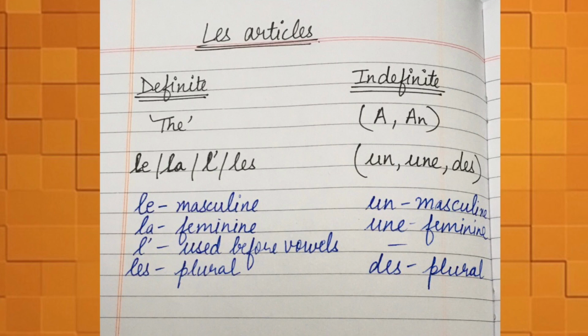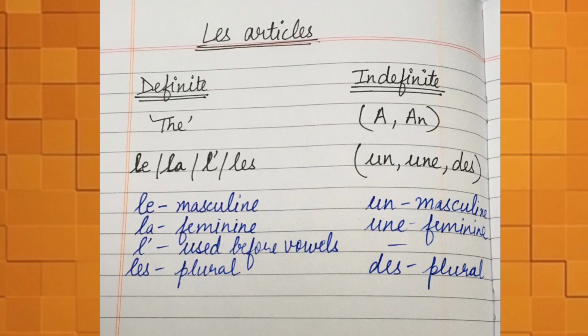The definite articles here are le, la, l' and les, and the indefinite articles are un, une and des. Le represents masculine. La represents feminine. L' is used before vowels, the vowels you know, a, e, i, o, u. Then comes les, which is used for plurals.